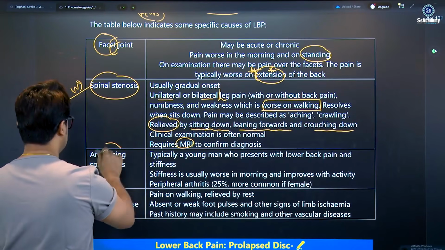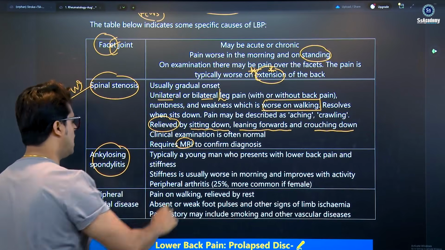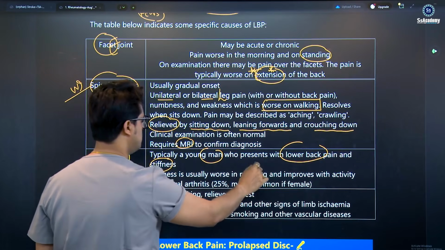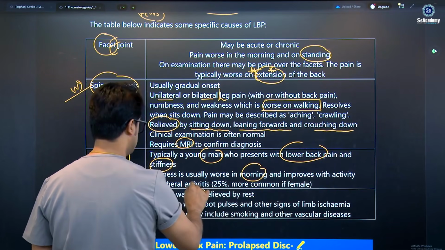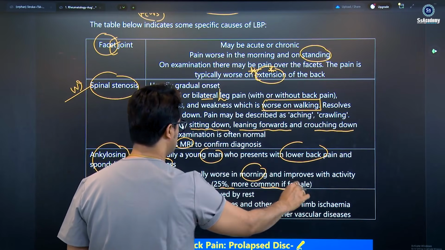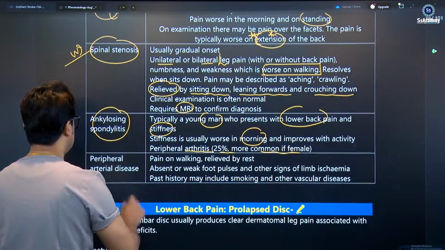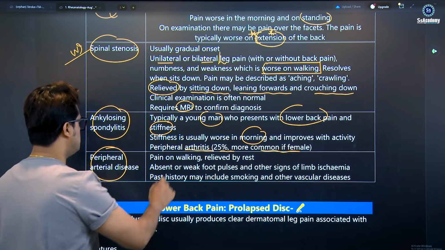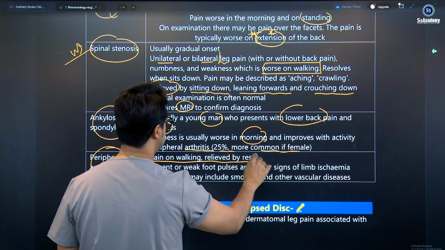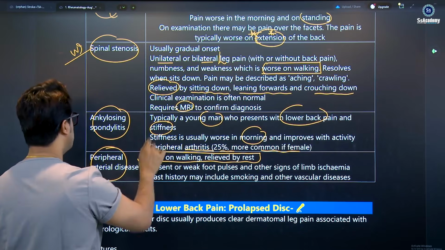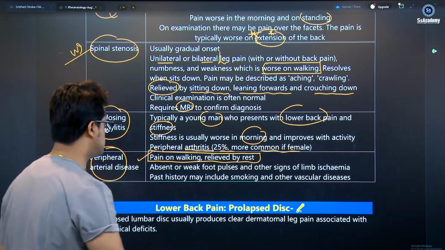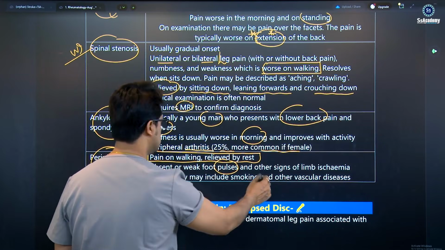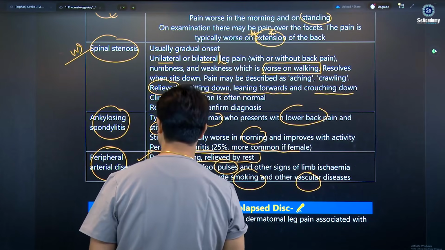Next is ankylosing spondylitis, a seronegative spondyloarthritis. A young man presents with low back pain with morning stiffness. It is worse in the morning and improves with activity. And sometimes peripheral arthritis, which is 25% more common in females. Then peripheral arterial disease, a vascular disease: pain on walking relieved by rest. So it's a claudication pain, with absent or weak foot pulses and other signs of limb ischemia. Past history including smoking and other vascular risk factors can be present.